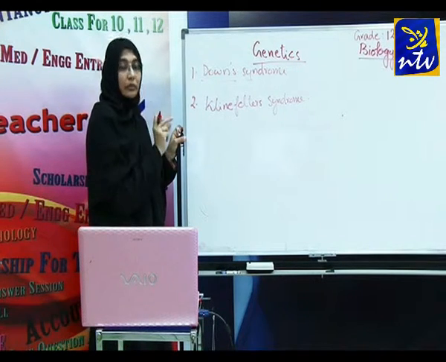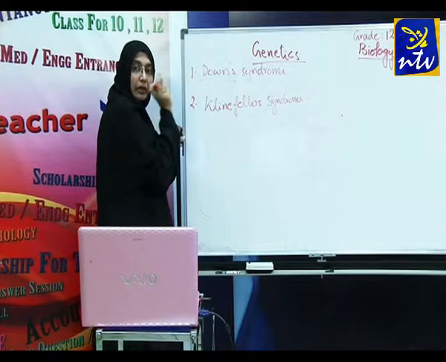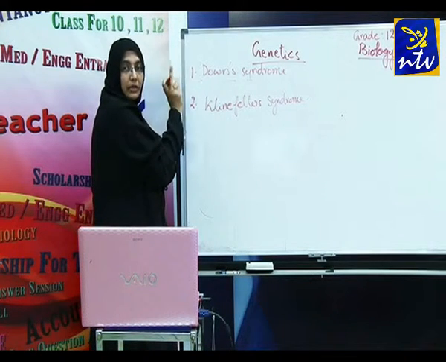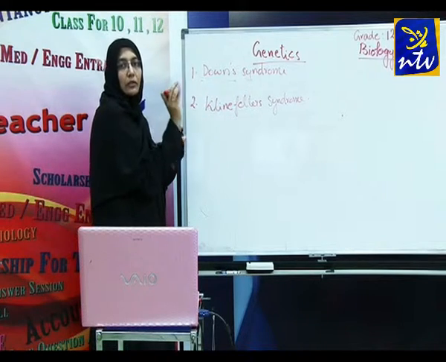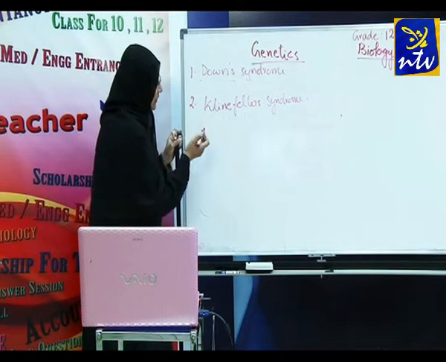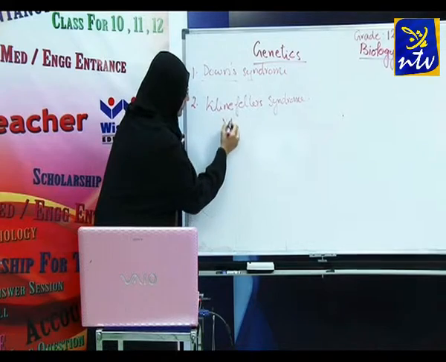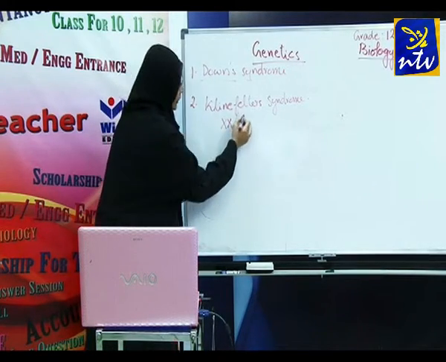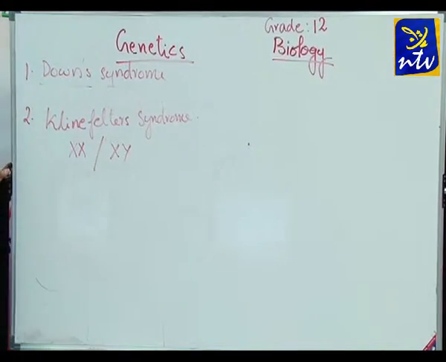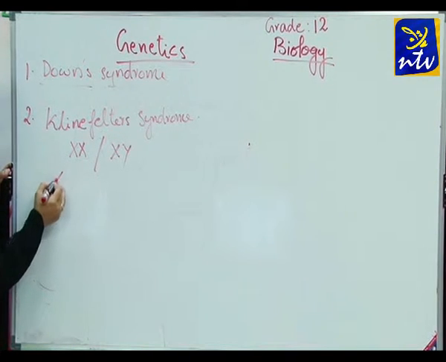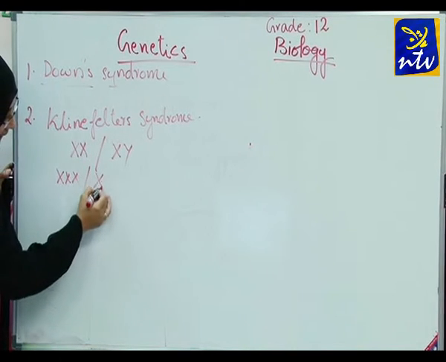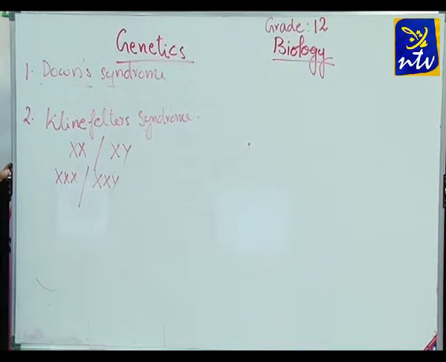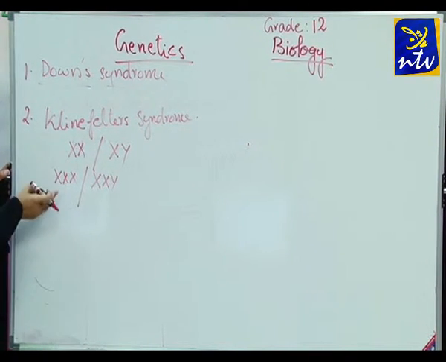In Down syndrome we saw the number of autosomes increase, but here the sex chromosome number increases. Instead of having XX or XY, the person will have either XXX or XXY condition. Here we can see that the number of sex chromosomes has increased.